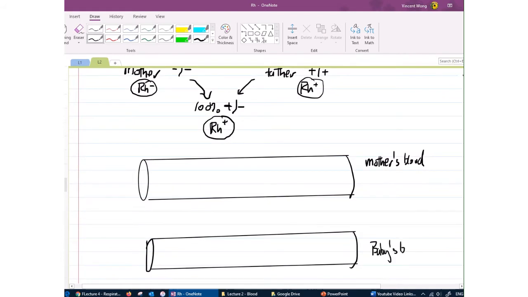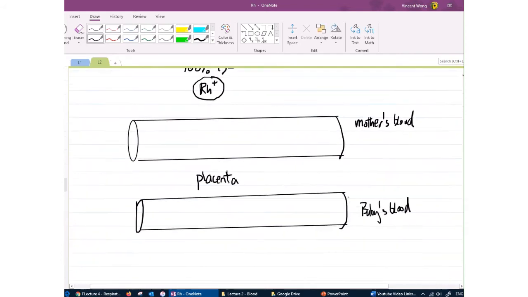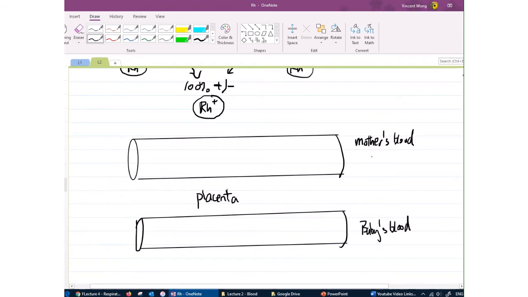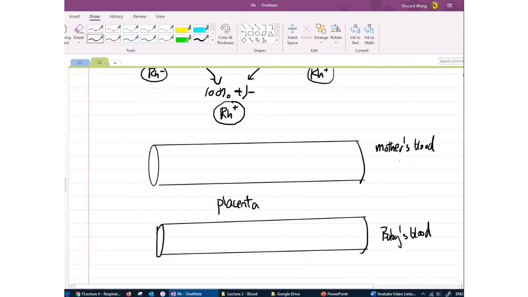The mother and the baby are of course separated by the placenta. The placenta supplies the baby with nutrients and all that. Remember, in our scenario, the mother is Rh negative, and the baby is Rh positive.